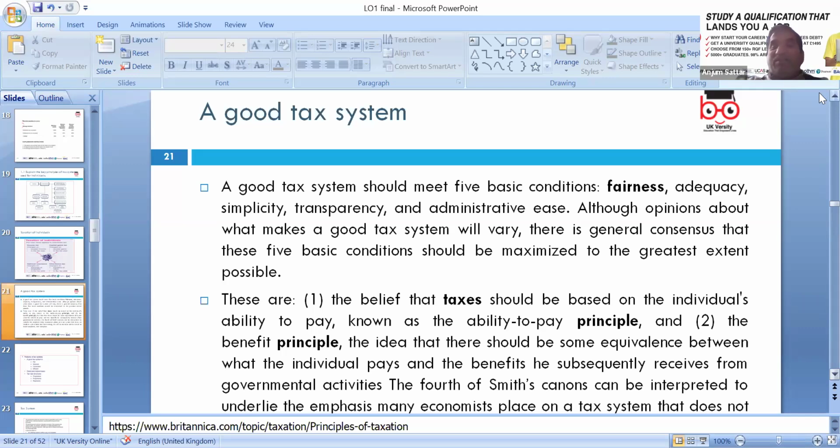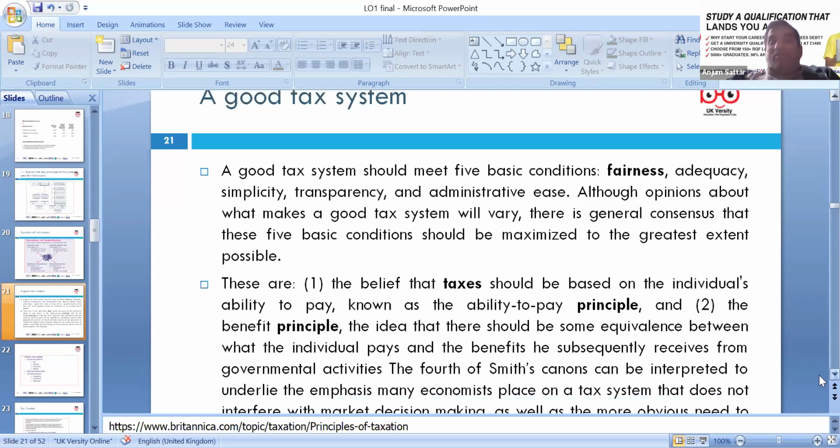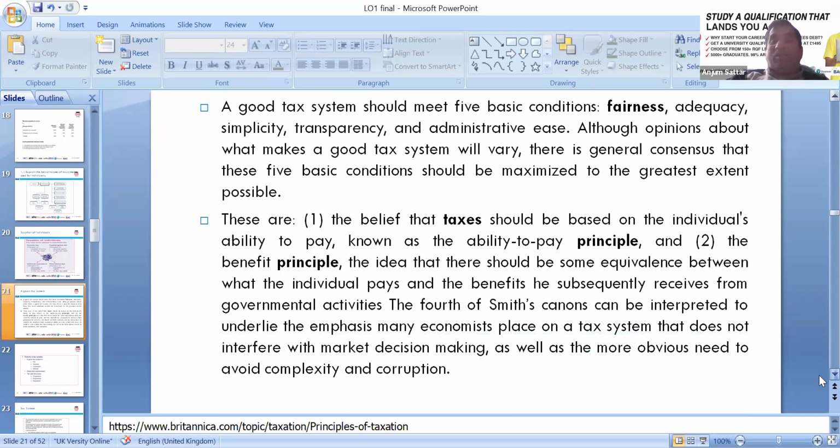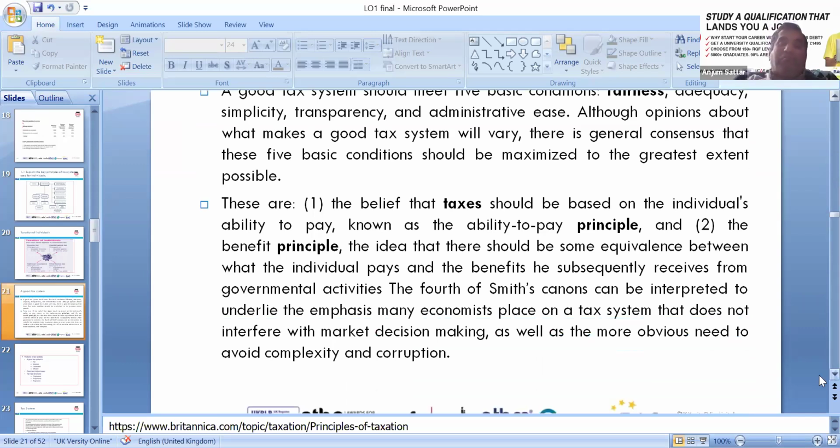So five basic conditions: it should be believed that a tax should be based on the individual's ability to pay, known as the ability to pay principle. The benefit principle is the idea that there should be some equivalency between what the individual pays and the benefit they receive from the government activity. People can object, like not using the BBC, not watching TV, but paying the tax on TV. So there are a lot of questions and a lot of discussion going around.